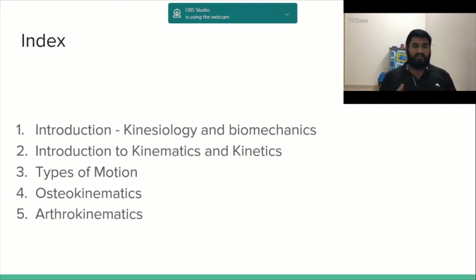And as I said, we would be dividing biomechanics into two parts, kinematics and kinetics, and then we would be talking about movement, types of movement, that is types of motion. Then we would be dividing the kinematics into two parts for study purposes, that is osteokinematics, that is how the bone moves in relation to space, and arthrokinematics, how does movement occur inside a joint. So let us begin. Introduction.